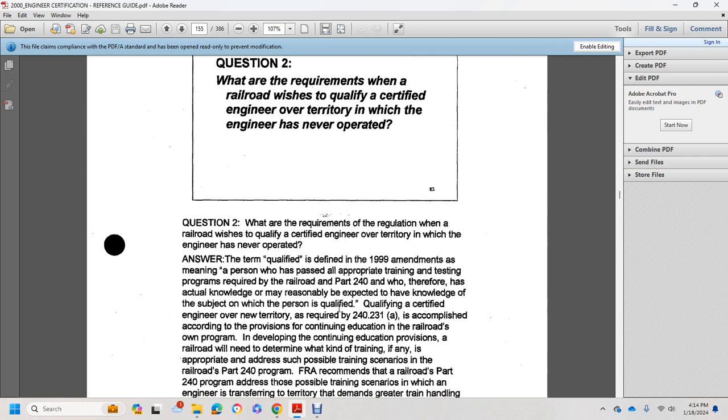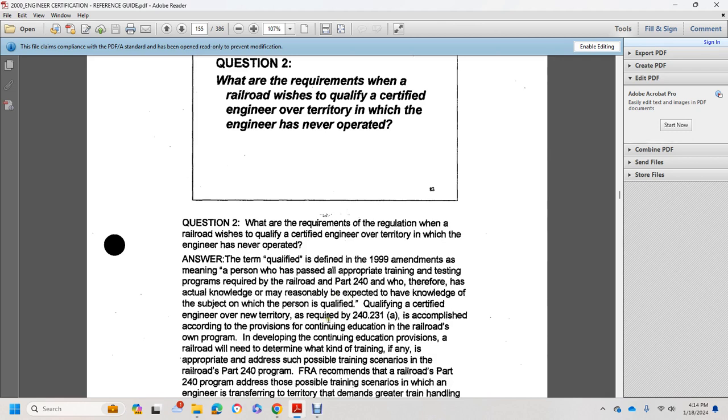The answer is that the term qualified was defined in the 1999 amendments to mean a person who has passed all of the appropriate training and testing programs required for the railroad under Part 240, who therefore has actual knowledge and may reasonably be expected to have the knowledge of the subject upon which the person is being qualified. Qualifying a certified engineer over a new territory, as required in 240-131, is accomplished according to the provisions approving the continuing education of the railroad's own program, to develop a continuing education provision.